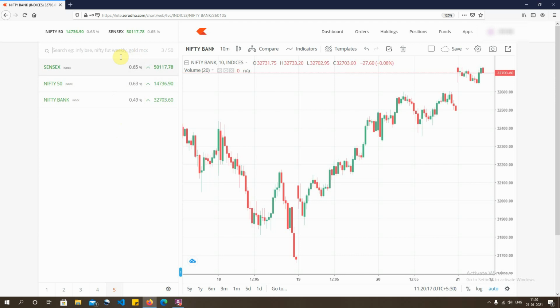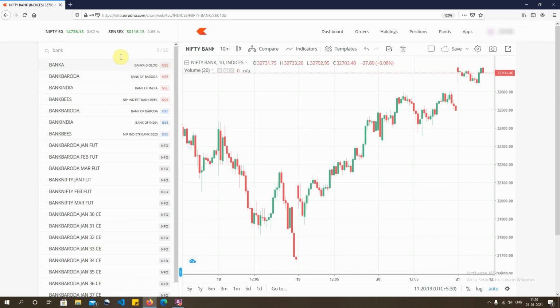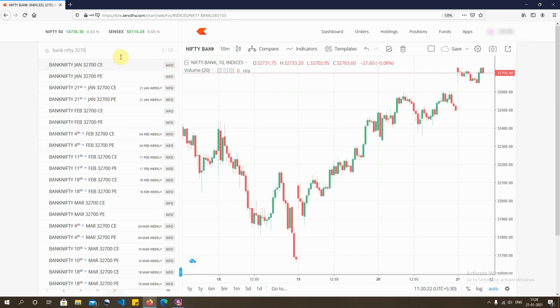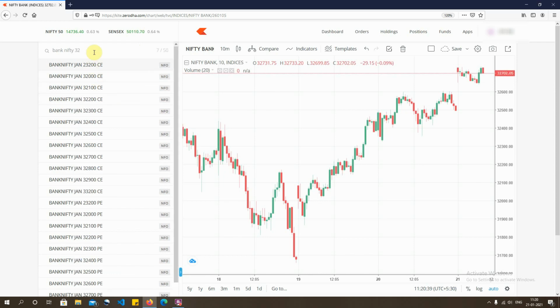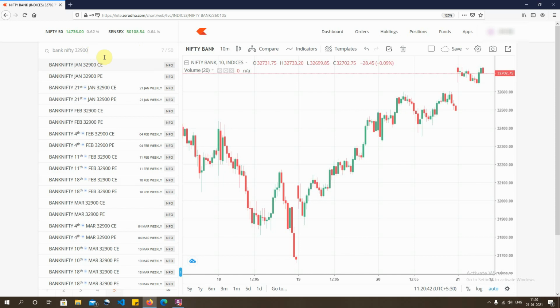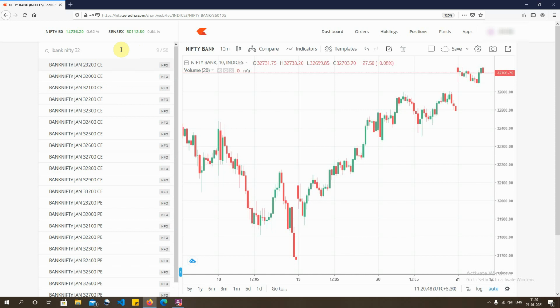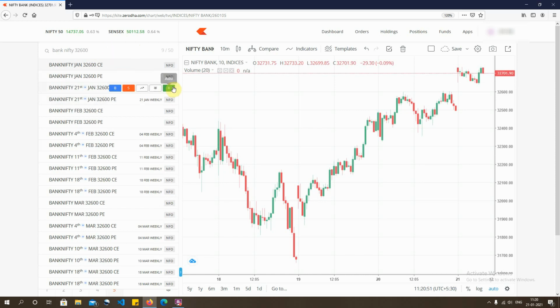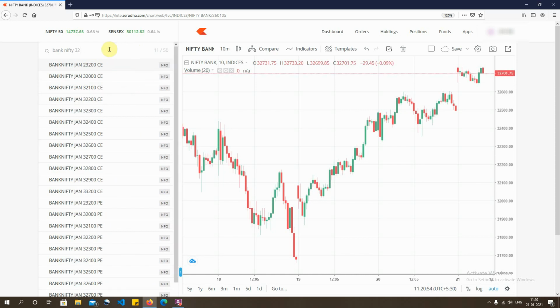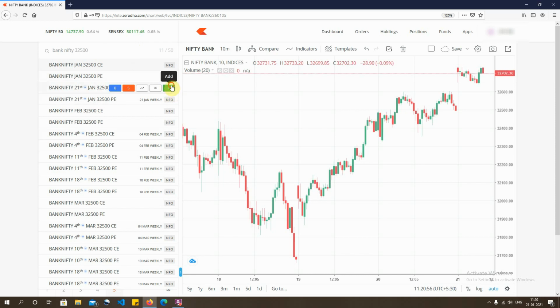So for starters I'll be plotting the one which is at the money, that will be Bank Nifty 32,700. I'll be using the 21st, that is this weekly expiry, and I'll be using both call and put and see how the pricing is. Then I'll also be doing slightly out of the money, that is 32,800, again both call option and put option, and 32,900. These are the two options on the upside of the current price, and I'll be going two below it, that is 32,600, both call option and put option, and 32,500, again both call option and put option.